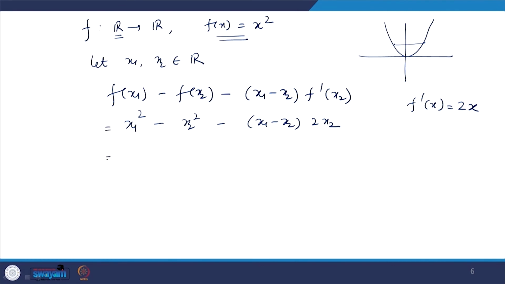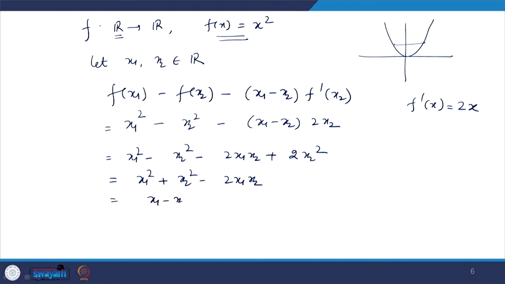So, this is further equal to x1 square minus x2 square minus 2 x1 x2 plus 2 x2 square. So, this equals x1 square plus x2 square minus 2 x1 x2, which is (x1 minus x2) whole square, and this is always greater than or equal to 0 for any x1, x2 in R. So, in this way we have shown analytically also that the given function is a convex function.